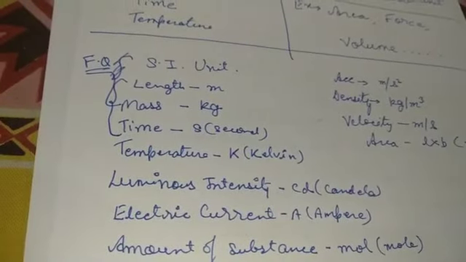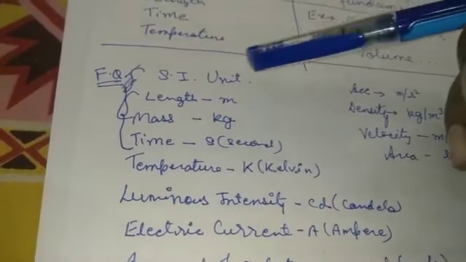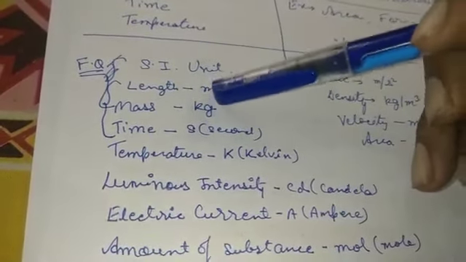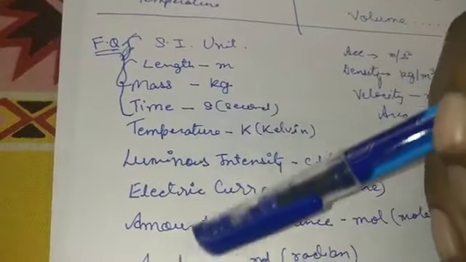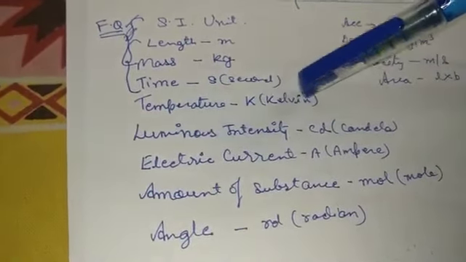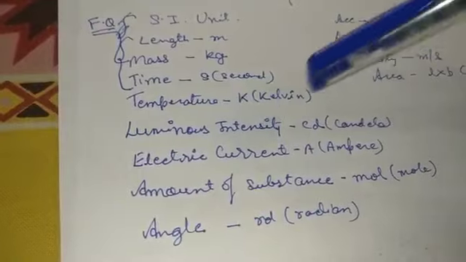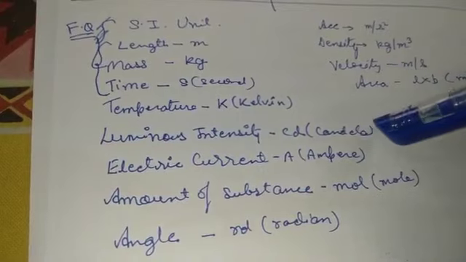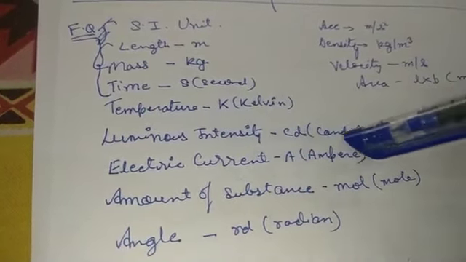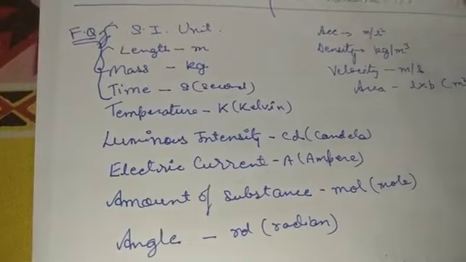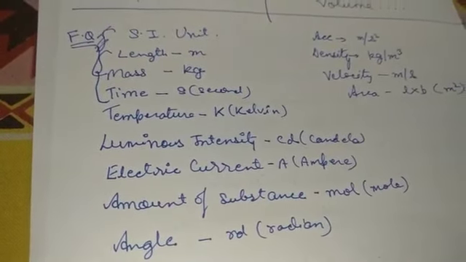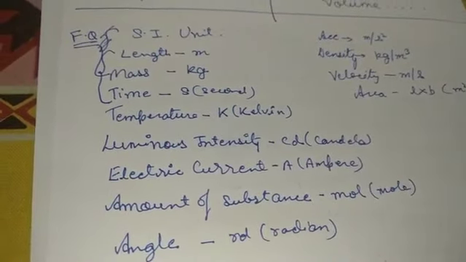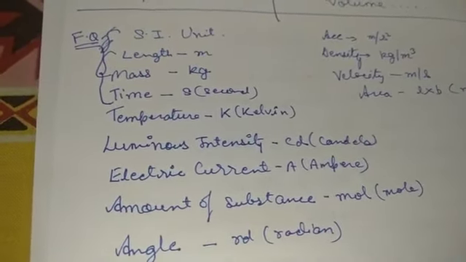Now apart from these, the other fundamental quantities, these three are the very basic ones, because they are applicable to most things. Now apart from length, mass and time, what are the other fundamental ones? Temperature, which has the Kelvin unit. Luminous intensity, like how bright or how luminous a particular object is glowing. For that we have the unit candela. Electric current, A being ampere. Amount of substance, which you must have studied in stoichiometry in chemistry, the mole, to represent a certain amount of substance. Angle, radian, we have many other units also.